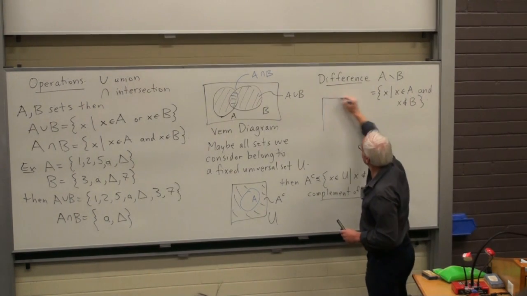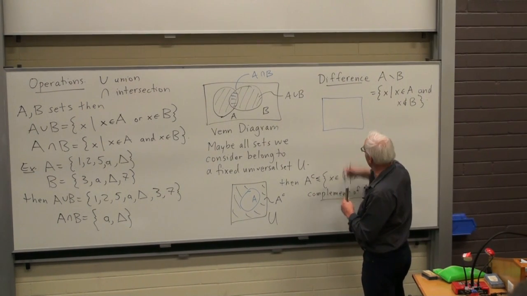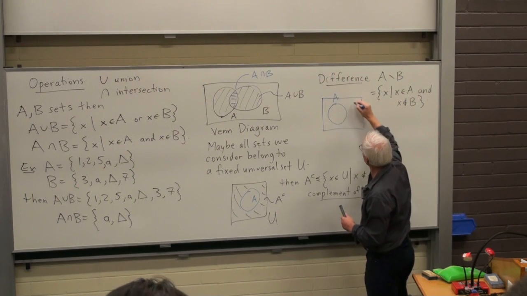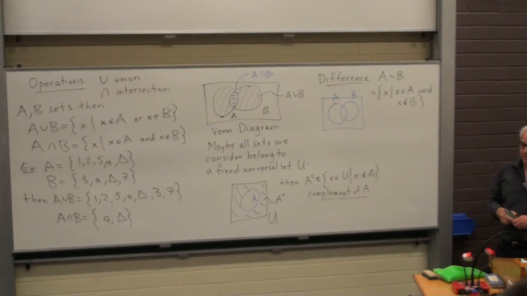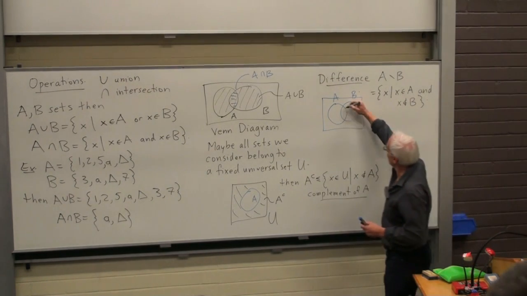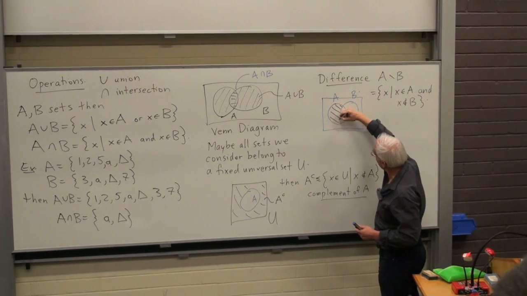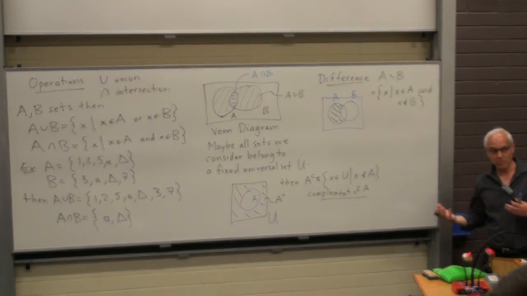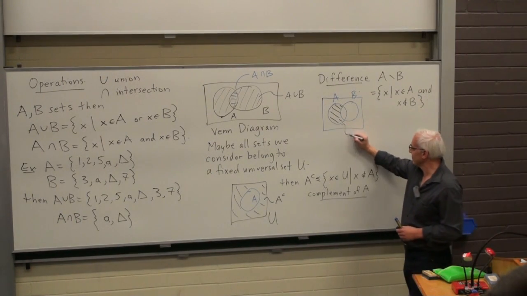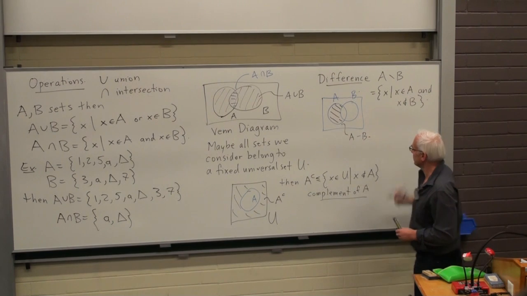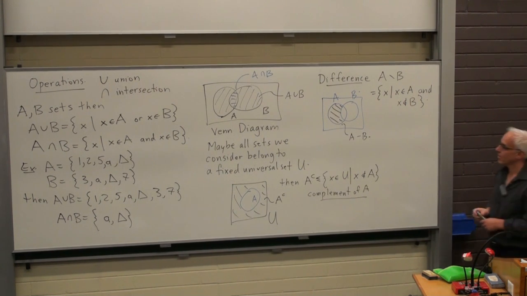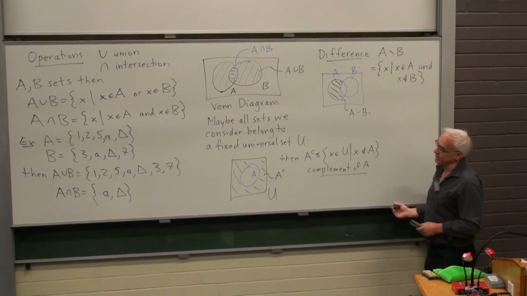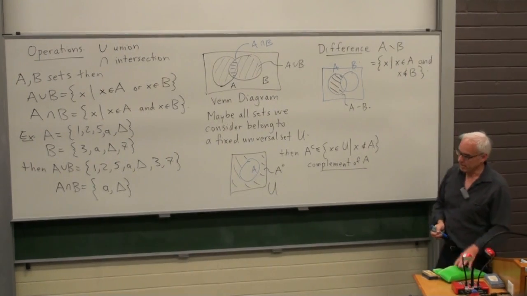And we would picture that with a Venn diagram. Perhaps there's A and there's B. So then A minus B will be everything that's in A which is not also in B. All right, so that's good. Those are some basic definitions, really.